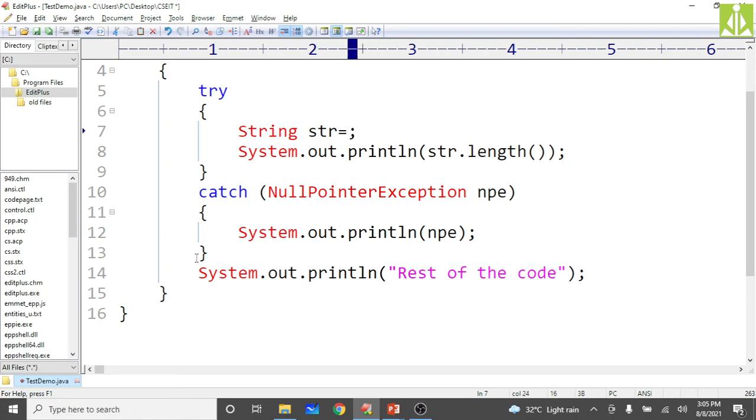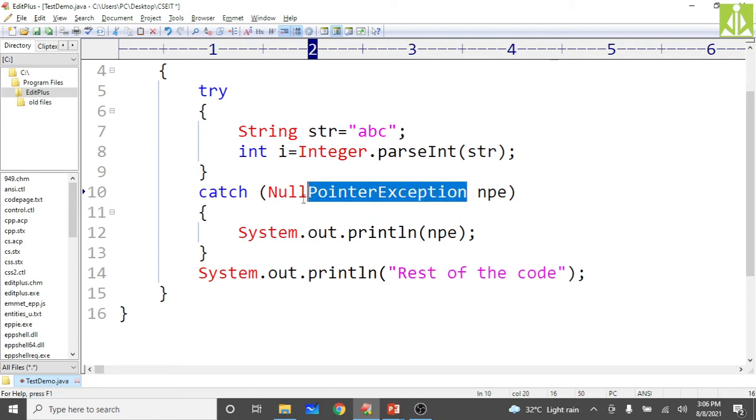So here, in the string, what we have done is we kept ABC, and I am trying to convert that string into an integer. So int i equals Integer, which is a wrapper class. If you have patience, you can study about it. Then parseInt is a method inside that Integer class. Of str, we are trying to convert the string str into a numerical value. So what will happen? A number format exception will occur. NFE, number format exception.